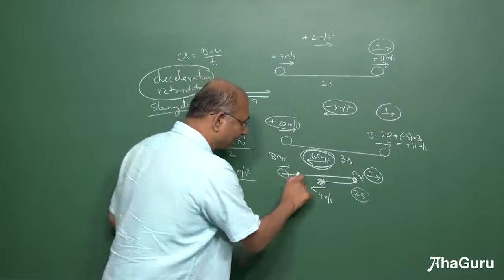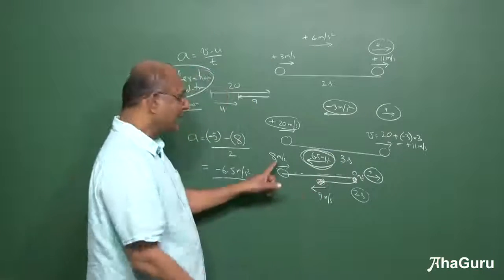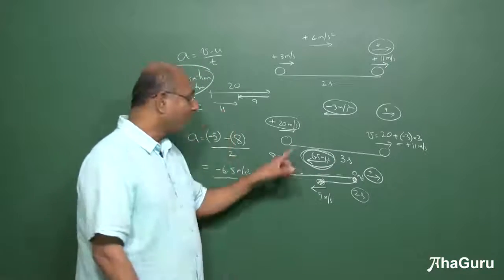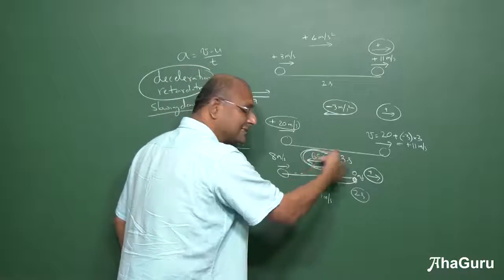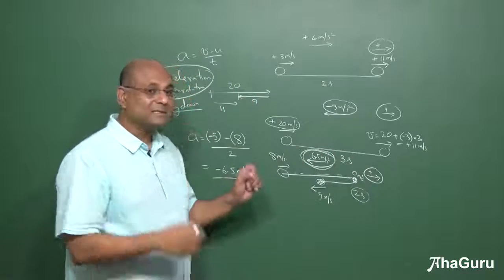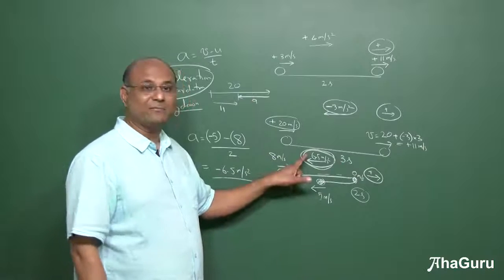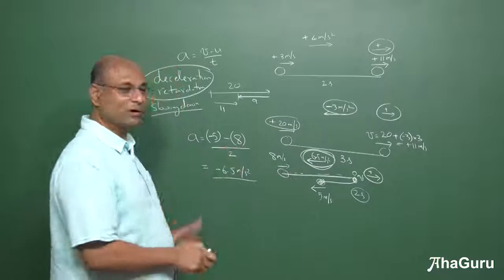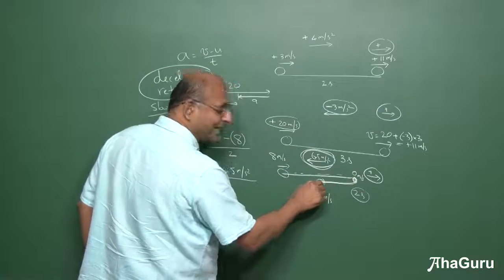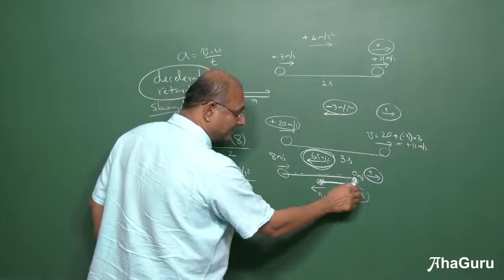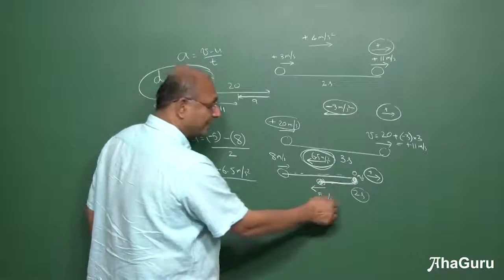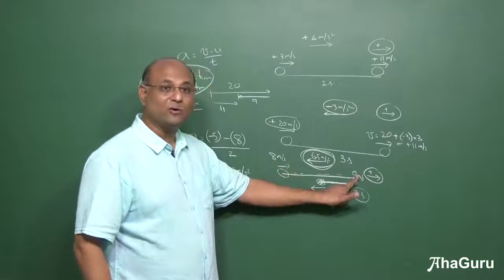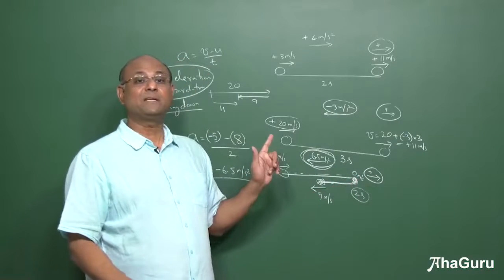Right now, is it slowing down? Yes. Is it decelerating? Yes. Is it accelerating? Yes. What is its acceleration? Minus 6.5. What is its deceleration? 6.5. So does it mean whenever it's decelerating, it has negative acceleration? No. For example, this part, from 0, it is now coming towards 5. Is it decelerating? No. It was only decelerating from 8 to 0. It was speeding up from 0 to 5.